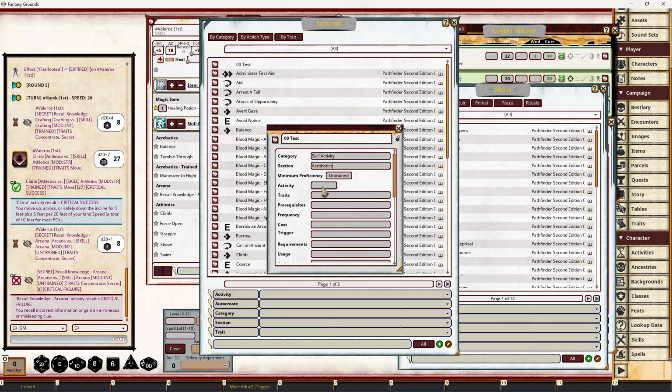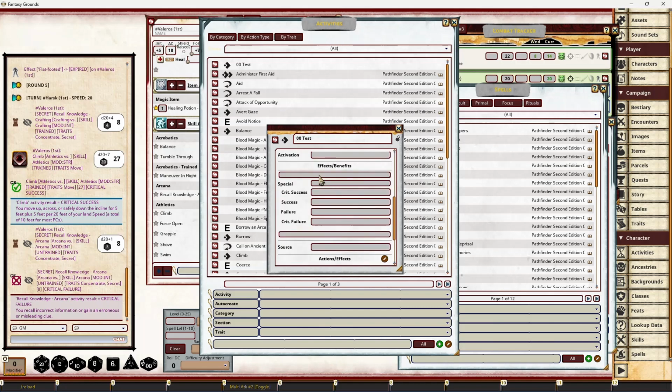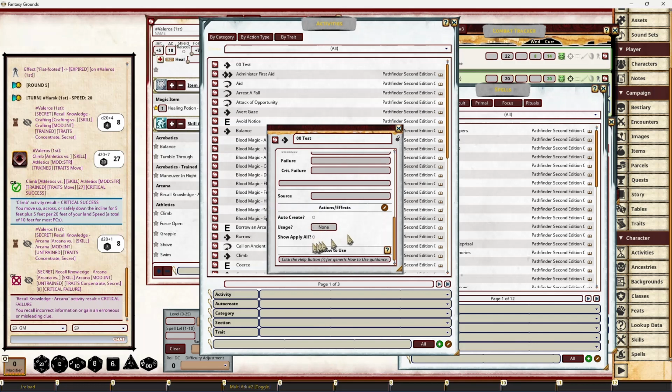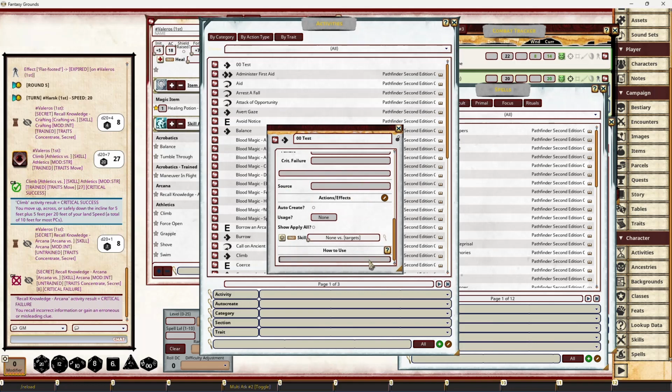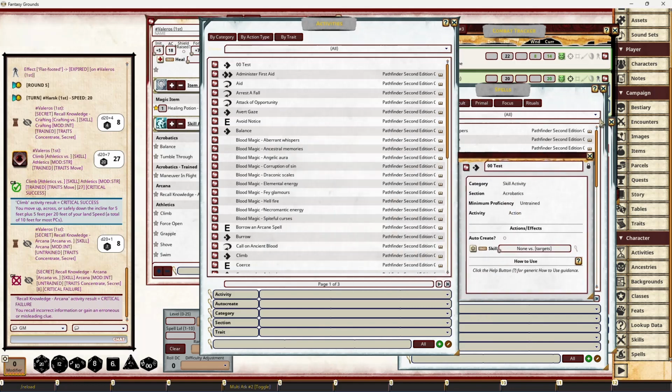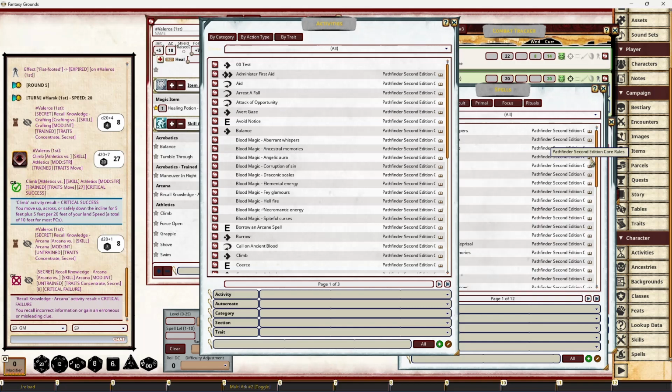What's the minimum level, what's the activity, are there any traits, the effects, benefits, the success levels, do you auto create it, does it have usage, add your skill checks, things like that into it, program it, the how to use stuff, and then that's it. That's all done. You export it into a module if you want to use it in other campaigns and things like that. So everything that you're seeing in this test channel, all of the activities and actions, you should be able to create manually through the actual interface.